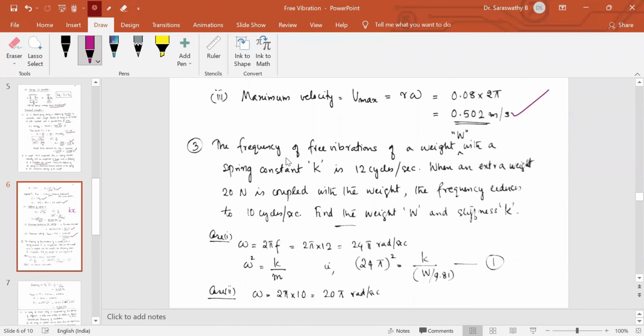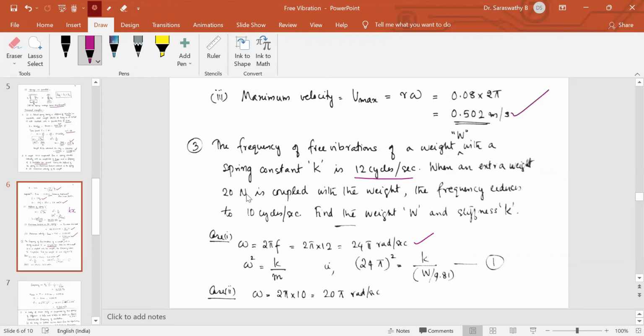Similar one, another one: the frequency of free vibrations of a weight W with a spring constant K is 12 cycles per second. That is, initially when the weight was W and the stiffness was K, the frequency of vibration was 12 cycles per second. 12 cycles means 12 into 2 pi radians per second. So we got omega equal to 2 pi f. Omega square is equal to k by m. Just write 24 pi the whole square is equal to k, the stiffness. Mass, weight is W, so W by 9.81. This is the first equation.